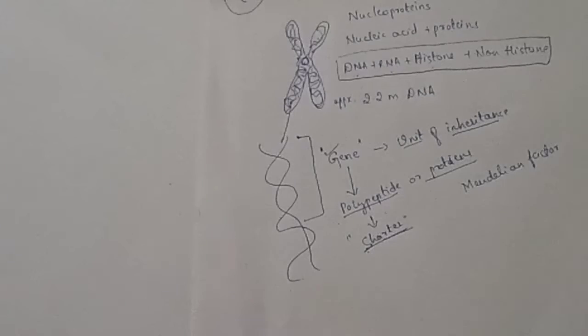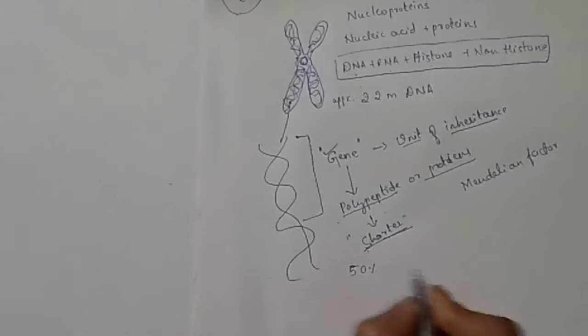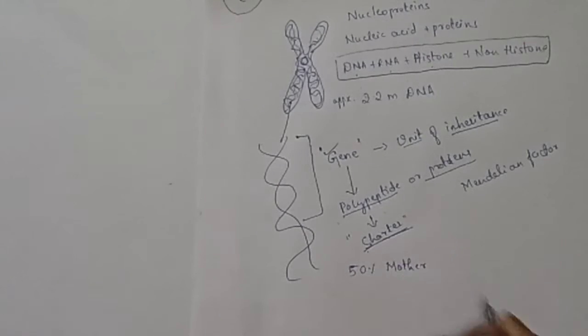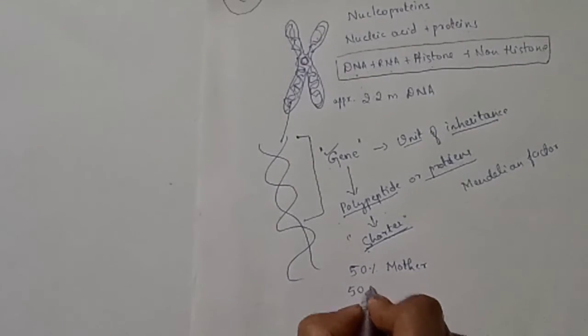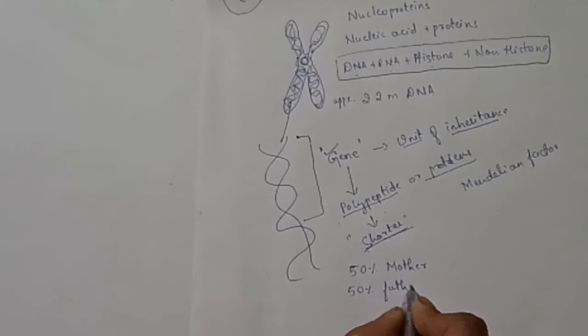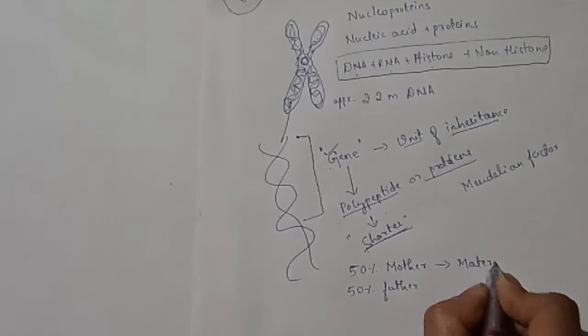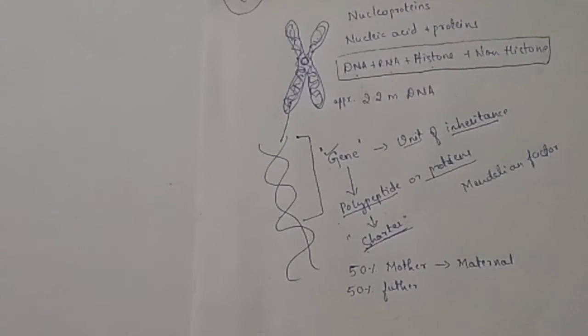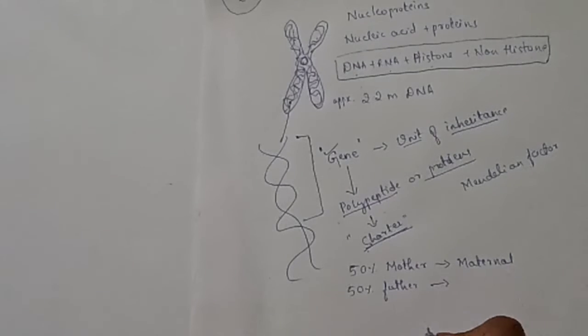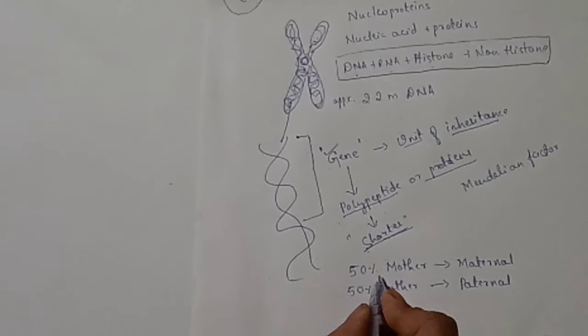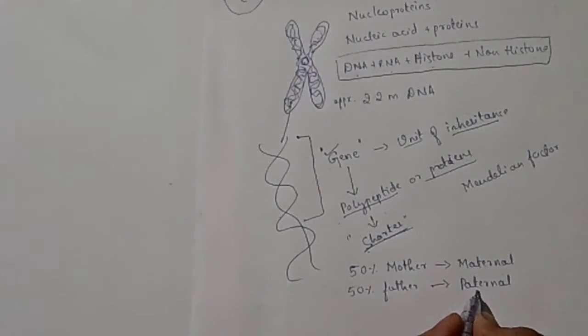Now try to understand. In an organism, 50% of chromosomes come from their mother and the remaining 50% from father. The chromosome from mother is known as maternal chromosome and the chromosome from father is known as paternal chromosome.